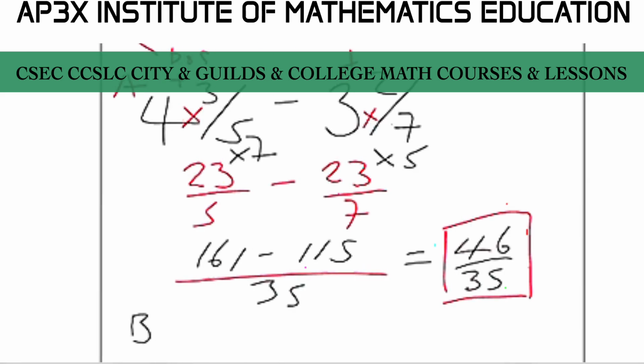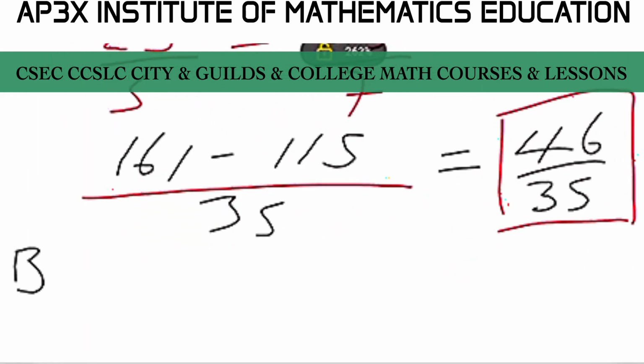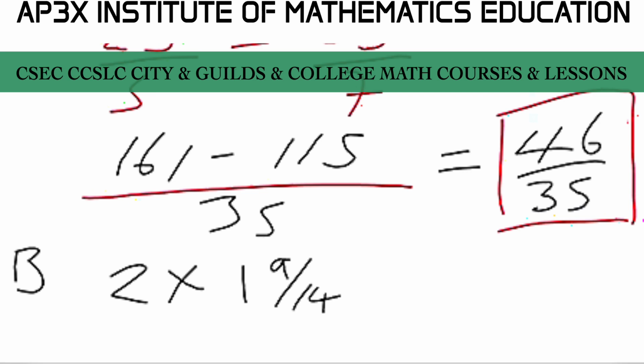Okay, so let me just zoom up here a second, guys. So that's going to be 2 multiplied by 1 and 9 over 14. So it's going to be 2 over 1 multiplied then by 14 times 1 is 14. So we times here and then we add the 9. So that's 14 times 1 is 14 plus 9. That's going to give us 23 again. 23 seems to be very repetitive in this question, over 14.